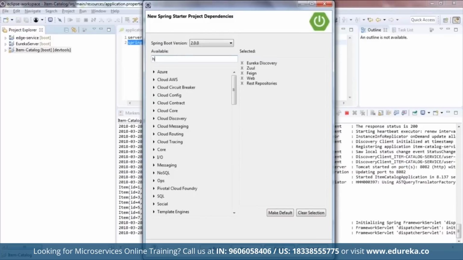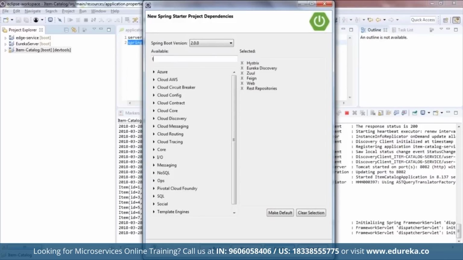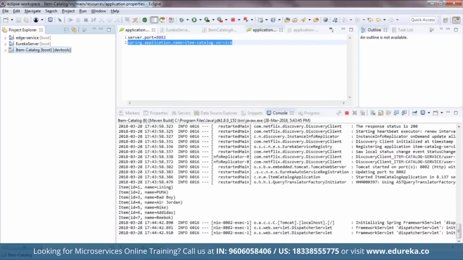Then I'm going to type in here Hystrix. So this Hystrix, let me just check it once. Yeah. So it is a circuit breaker to stop cascading failure and enables resilience, right? So that's what it is used for. Then let's go ahead and add one more dependency, that is Lombok. Lombok is basically to reduce the boilerplate code that I've done in the previous project as well. So I'll just click on cancel because I have already done that. You can just go ahead and click on finish and you will find the edge service present here, something like this, right? So now let me just take you through the edge service as well.